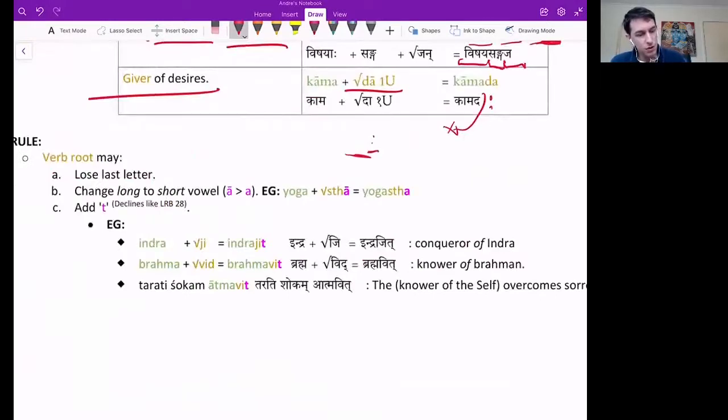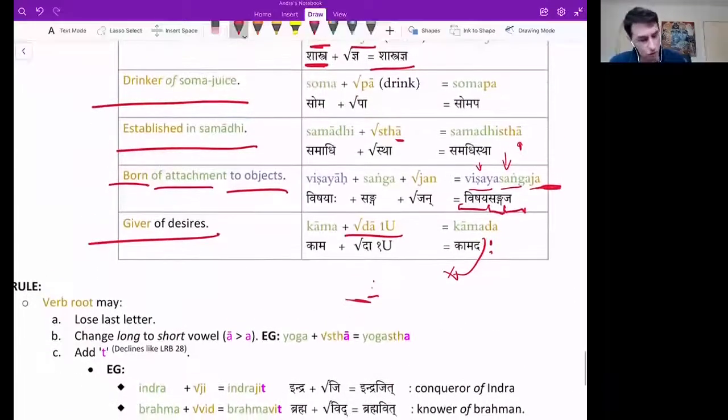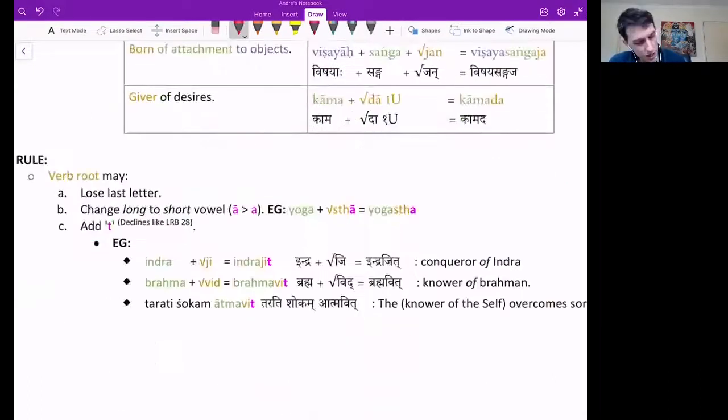That last member may lose the last letter, like sattvastha. Another rule is that a long vowel changes to a short vowel, like sattvastha into sattvastha. That's just a rule. The answer to this question: yogastha into yogastha. And then finally, t. This is what Mira was asking me some sessions ago.